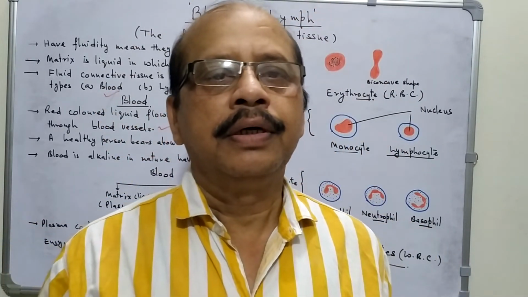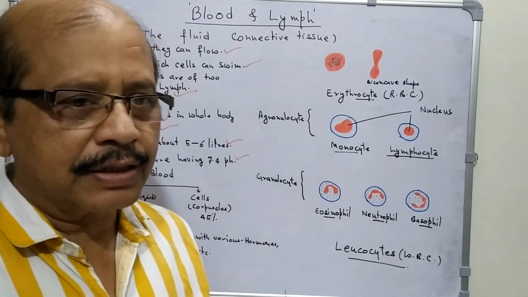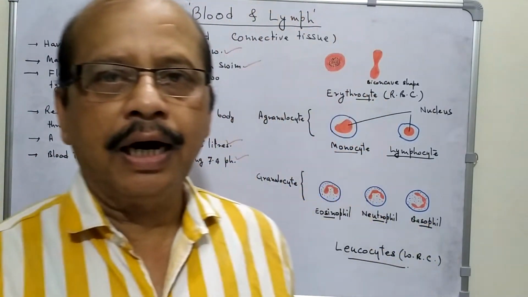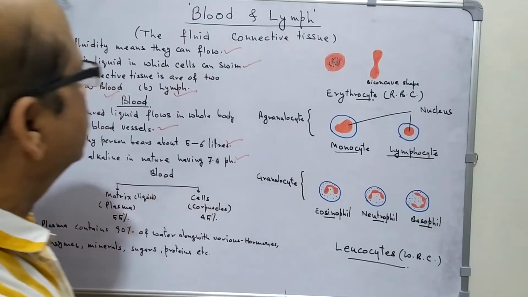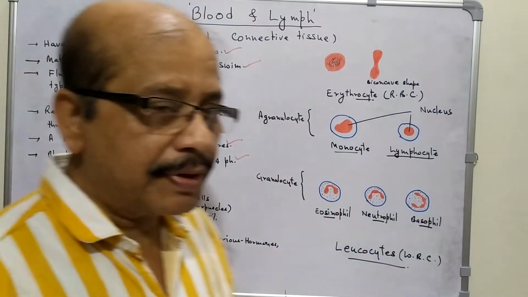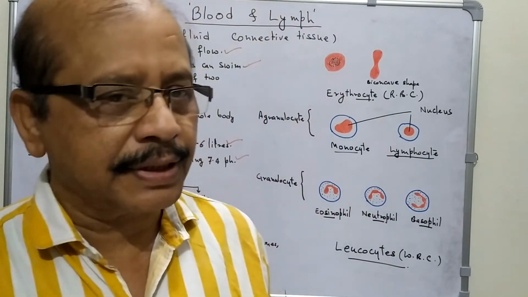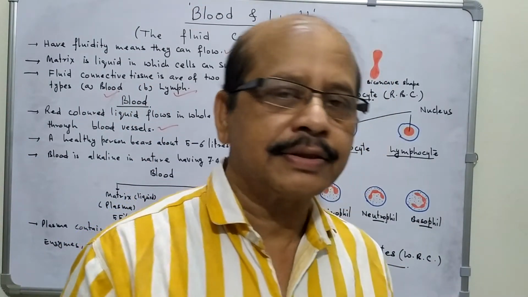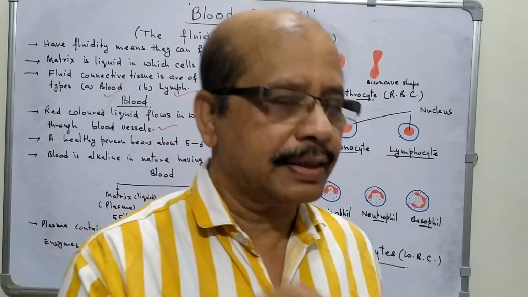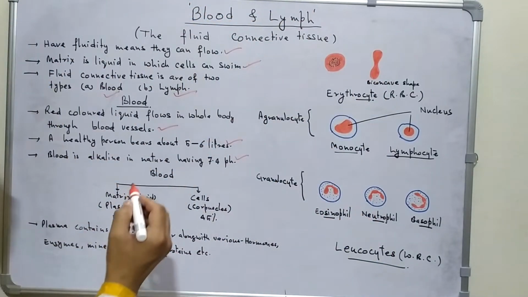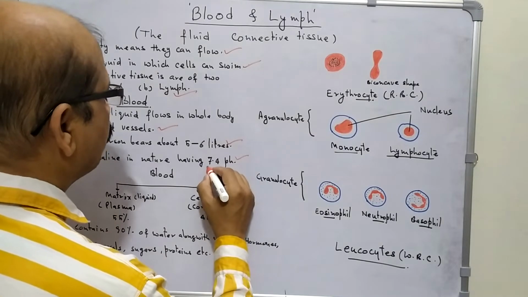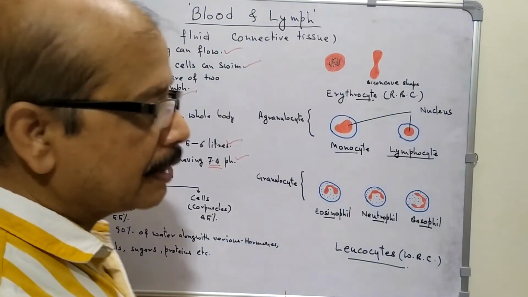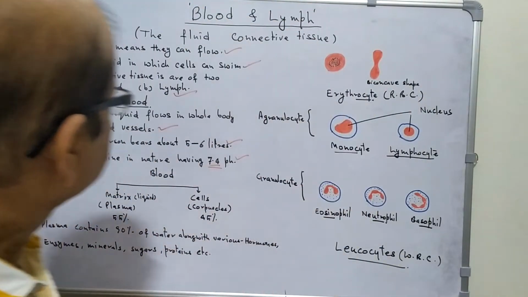Below 7, all the liquids or the substances are acidic in nature, and above 7, all the substances are alkaline in nature. So the pH of blood is 7.4, so it is alkaline in nature.